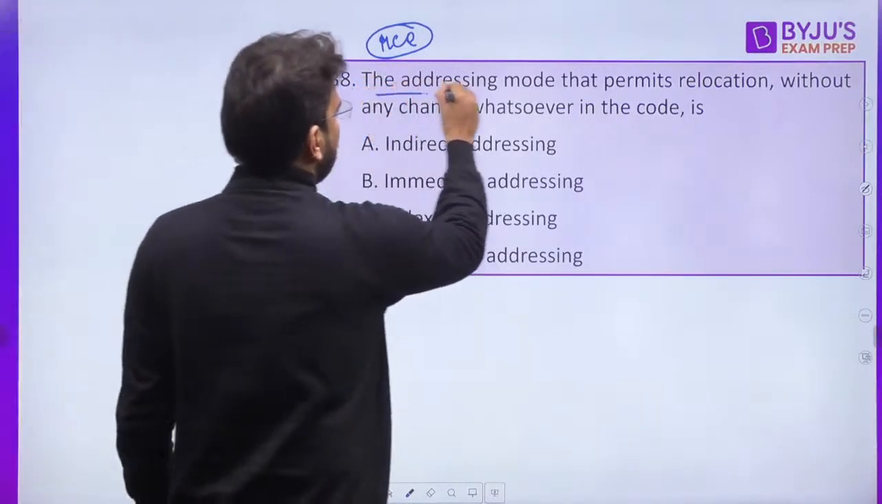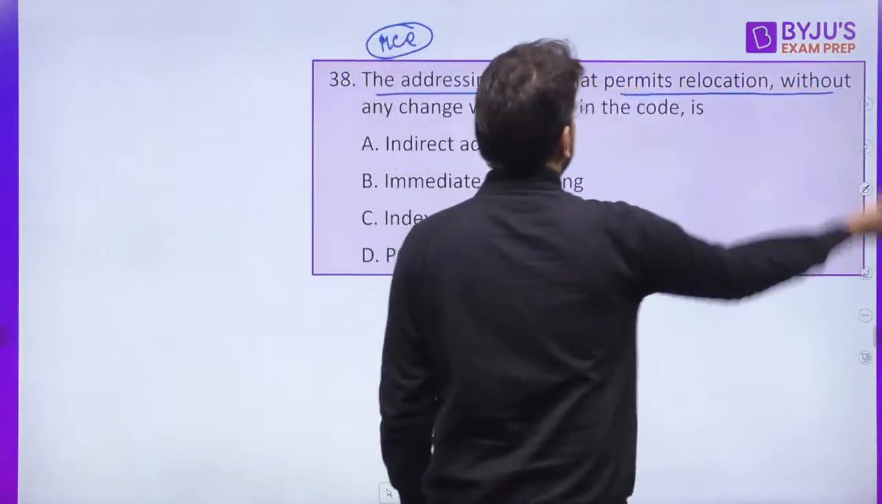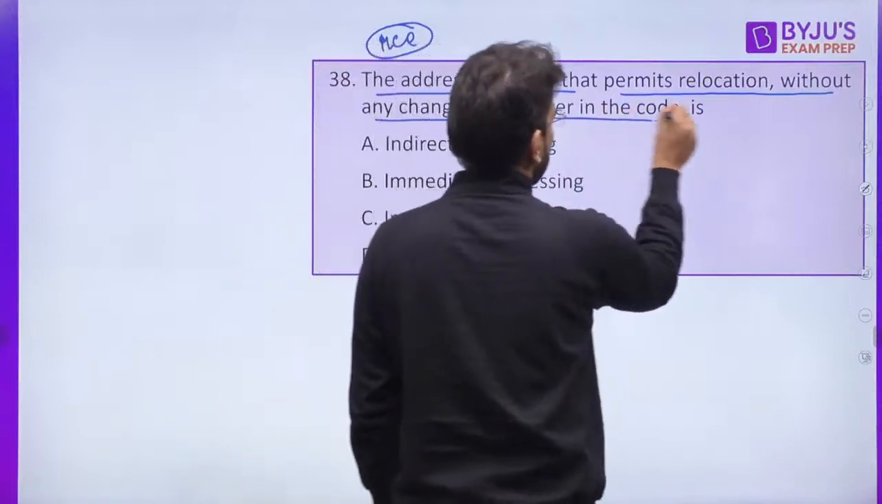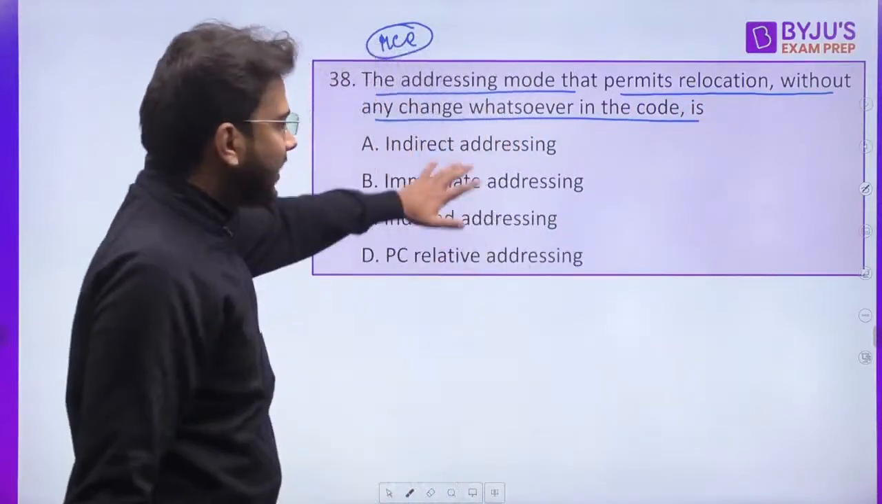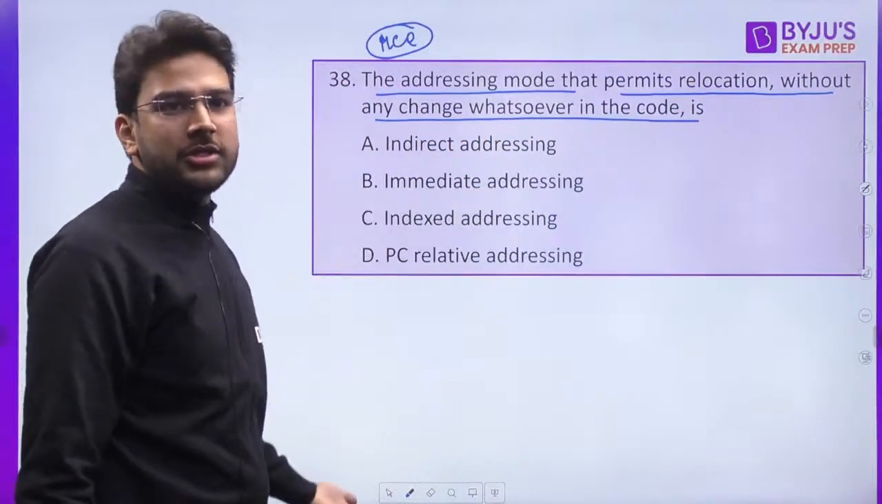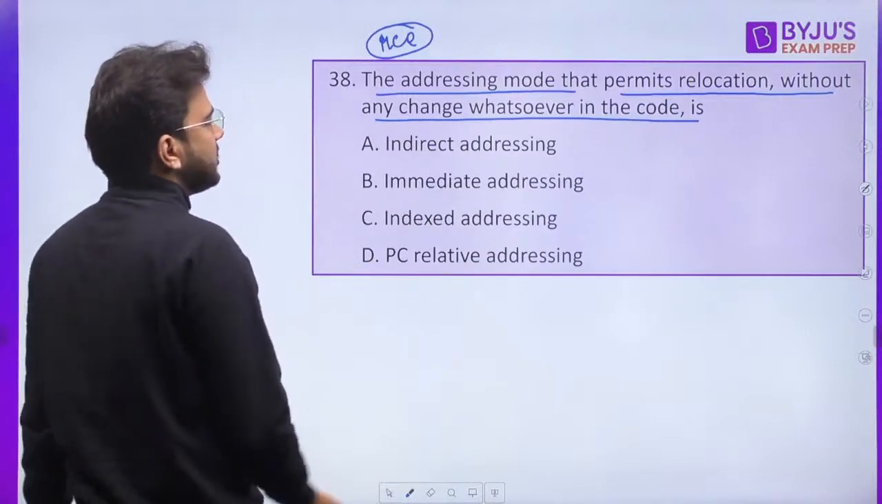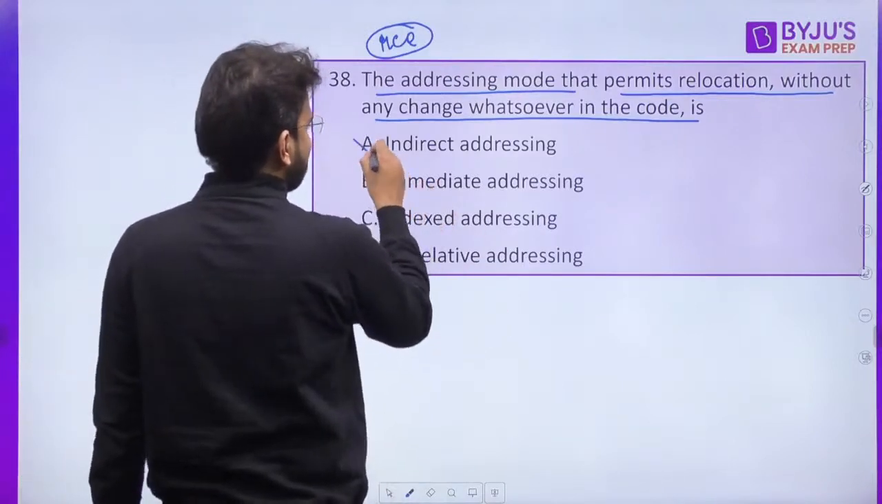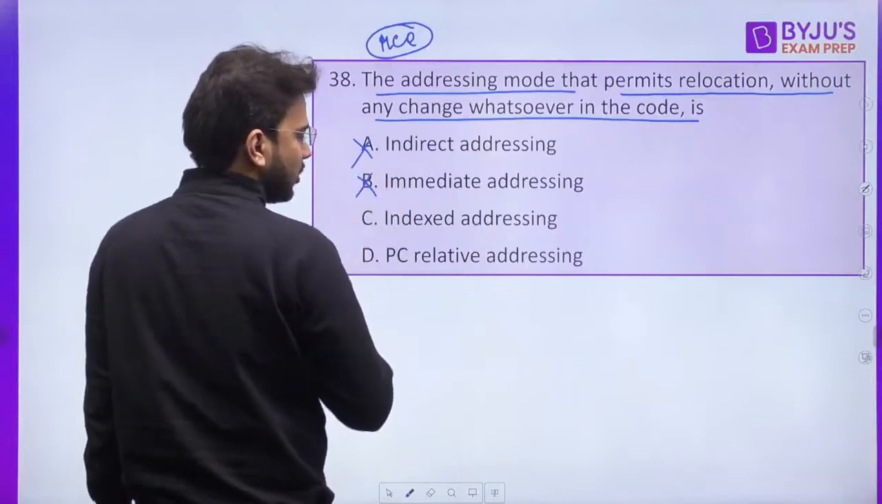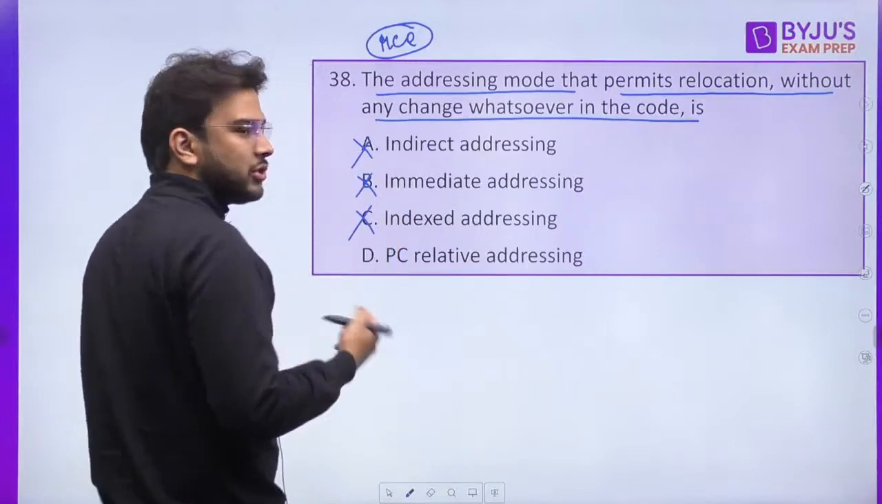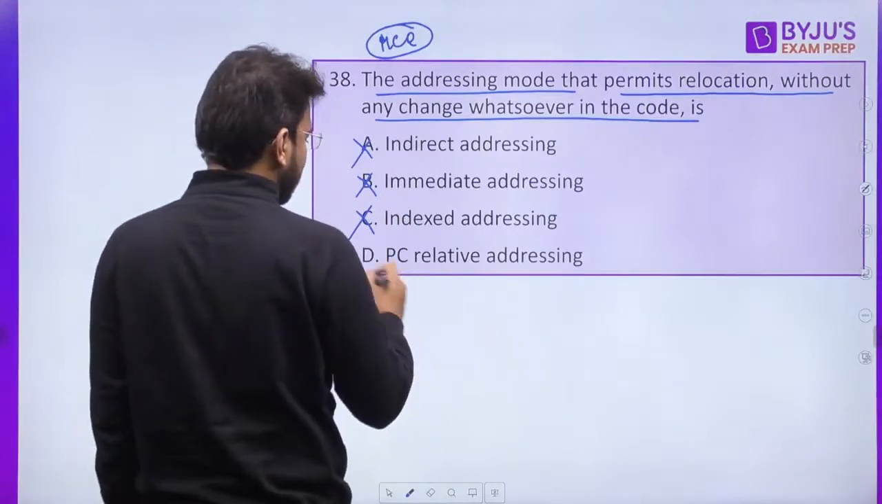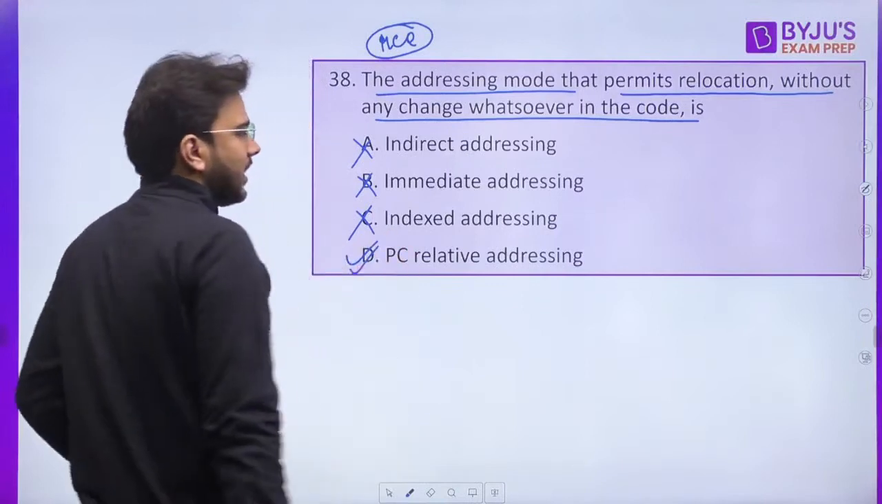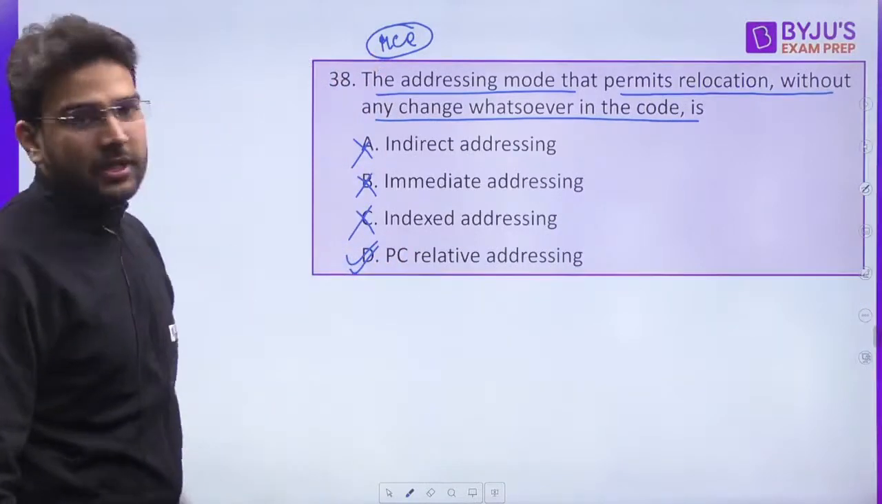The addressing mode that permits relocation without any change whatsoever in the code is indirect? No, for indirect you have to change the instruction, right? You have to make the changes in the code as well. So that is incorrect. Immediate addressing, that is also incorrect. Indexing also, you have to change the value of the index register, that is also incorrect. PC, this is the correct answer. If it is MSQ, this is the correct.